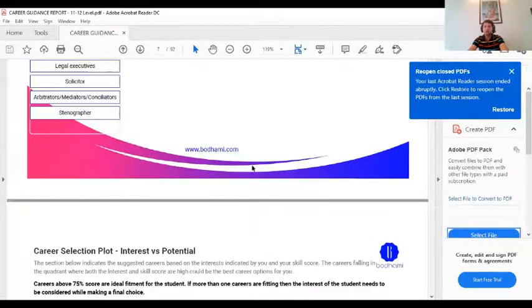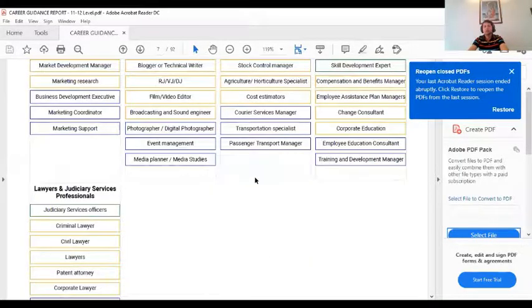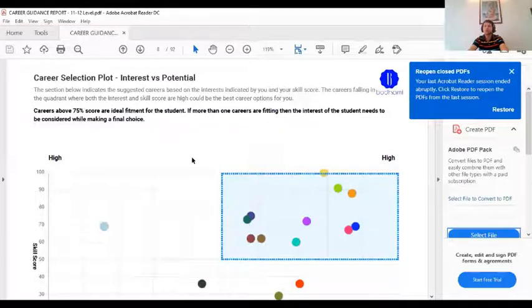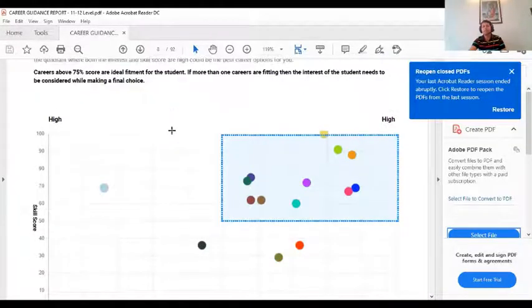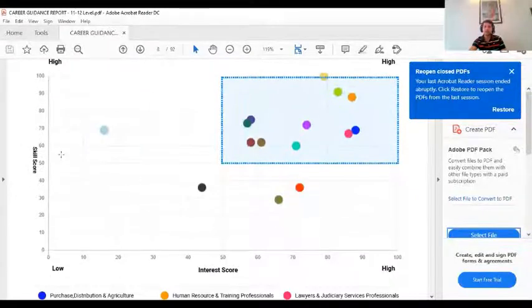Apart from the top recommendations, you should also look at this career selection plot, because this is a very, very important plot for any customer. Apart from looking at the overall persona and interest that you get while talking to the student, you also look at this career selection plot. It has skill on the y-axis and interest on the x-axis. I have seen cases where students have very high interest in a subject, but skill-wise they are not doing so well. Sometimes their skill is very good, but their interest is very low.